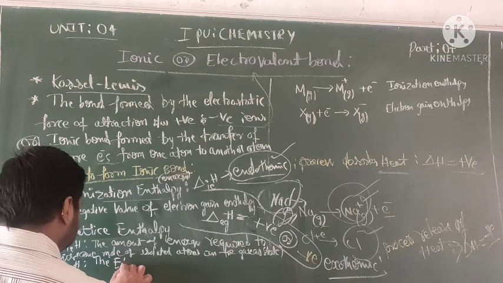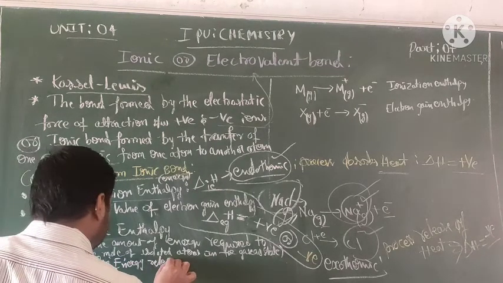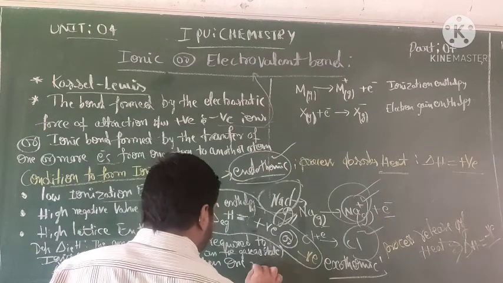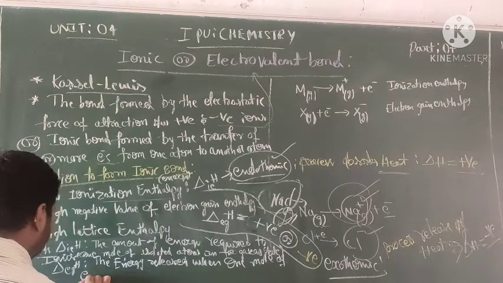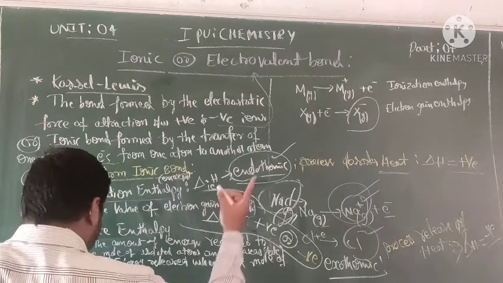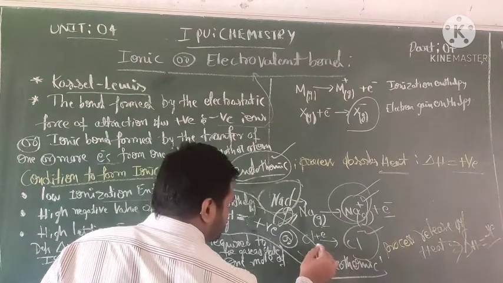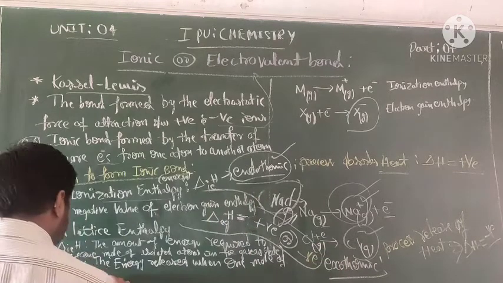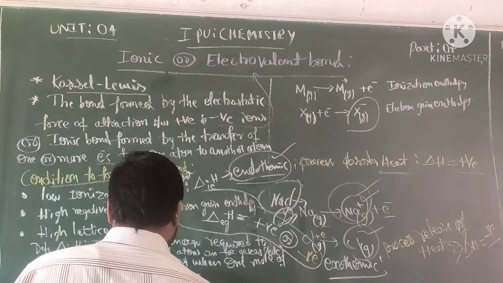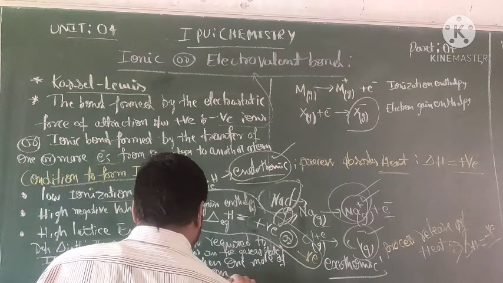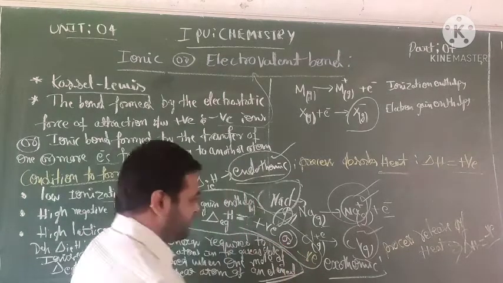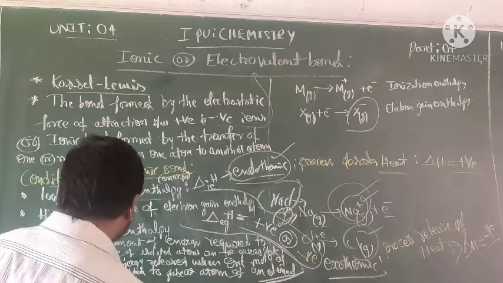The energy released when one mole of electrons in the gaseous state are added to a gaseous atom of an element is called electron gain enthalpy. Clear?